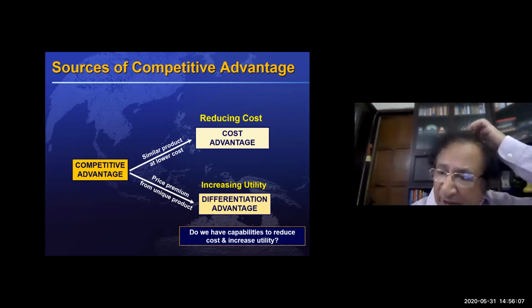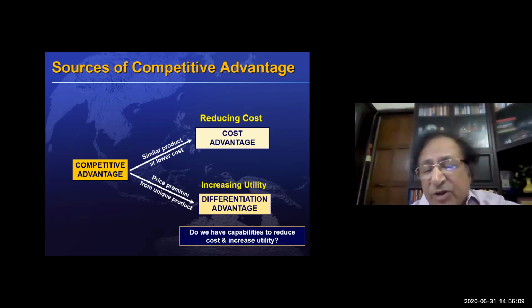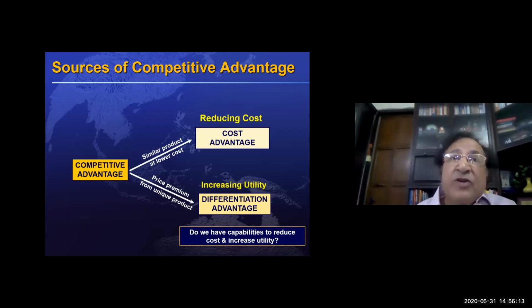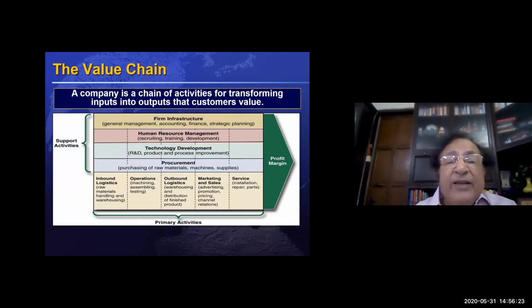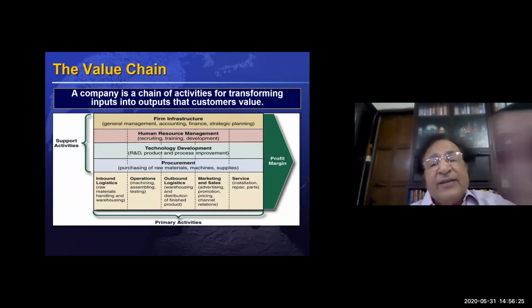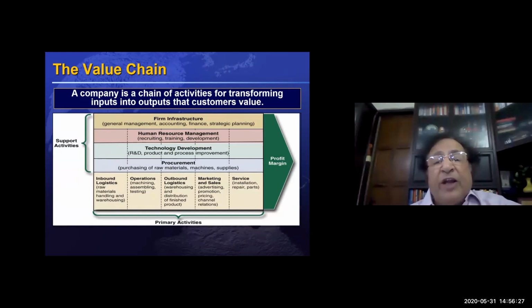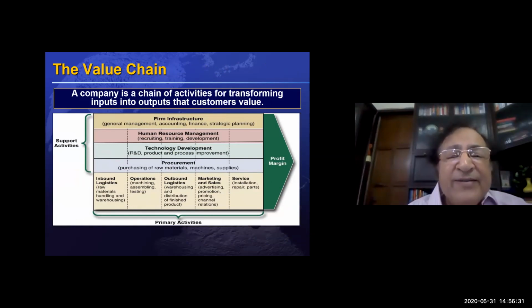When we do internal analysis, we should ask: do we have the capability to reduce the cost compared to our rivals, or do we have the capability of increasing U vis-a-vis the rivals? In that case, what we have to see is our value chain. Do you understand what the value chain is?